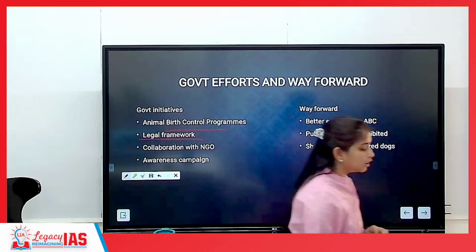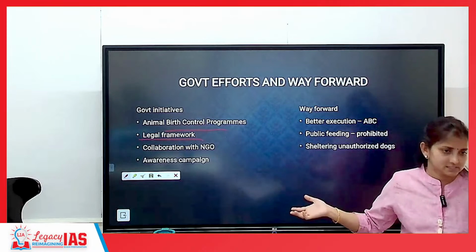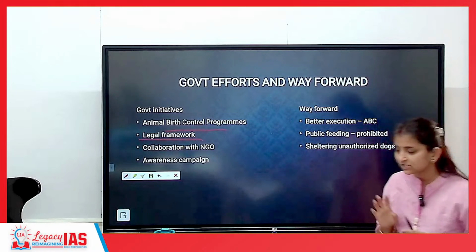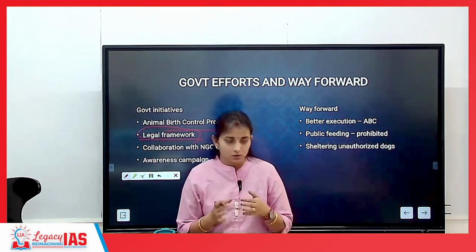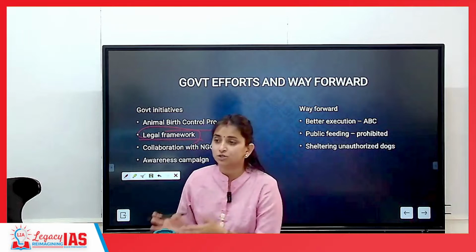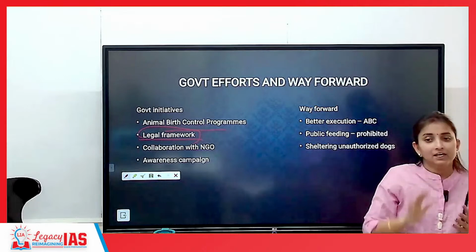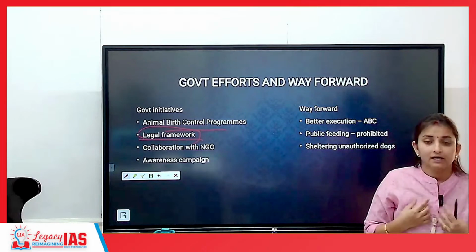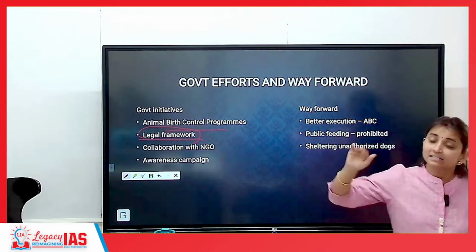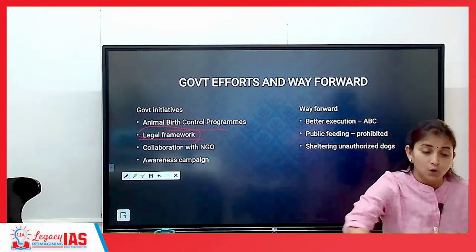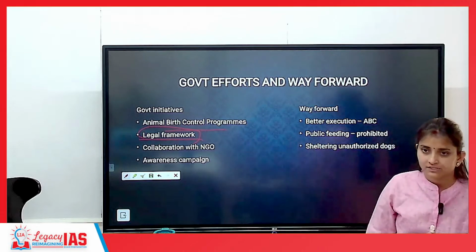What are the existing legal frameworks? It is the Prevention of Cruelty to Animals Act. It is one such act which contains the law which controls the population of stray dogs. Under the Prevention of Cruelty to Animals Act, if you are a dog owner, it is mandatory for you to sterilize the dog. And it is mandatory for the government to sterilize all other dogs which are stray on roads.